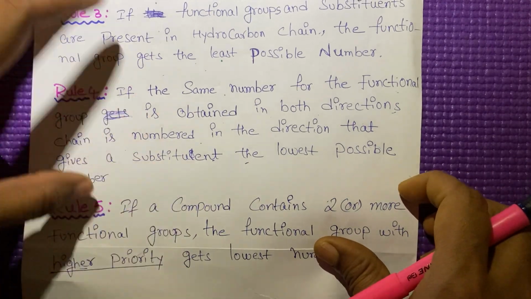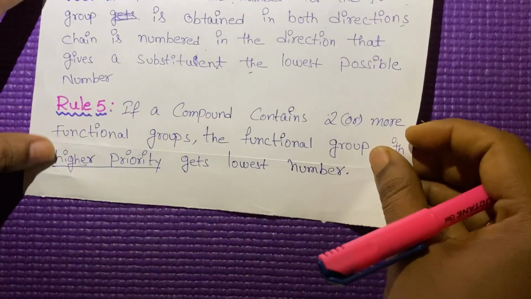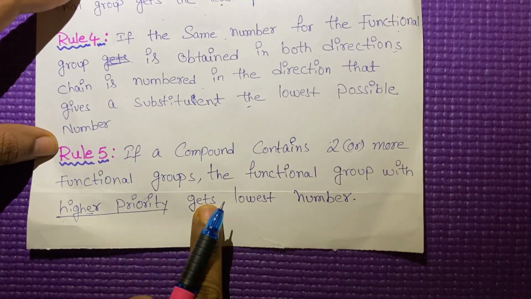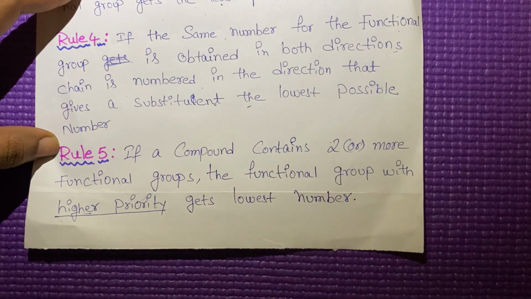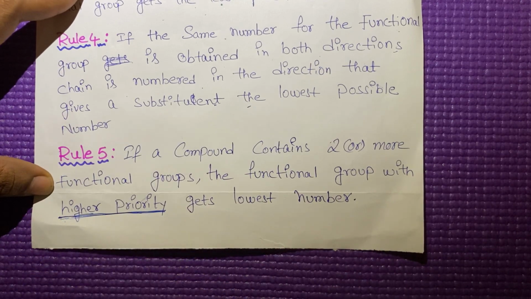Note down these rules. These rules are very, very important. Rule number 5: if a compound contains 2 or more functional groups, the functional group with higher priority gets the lowest number. In this case, you should know the priority order. The priority order is very, very important.